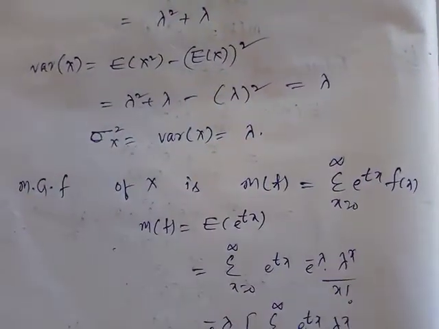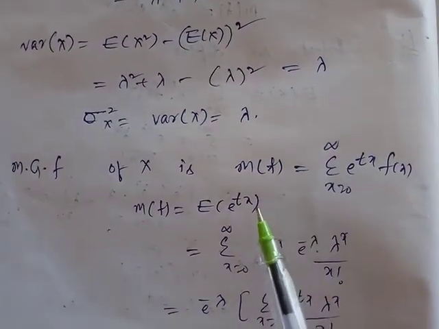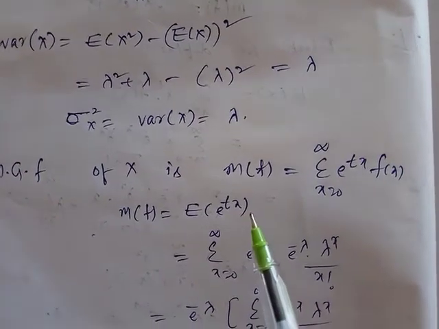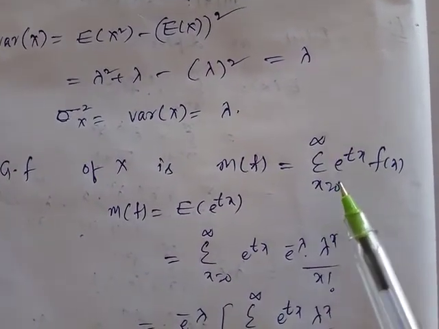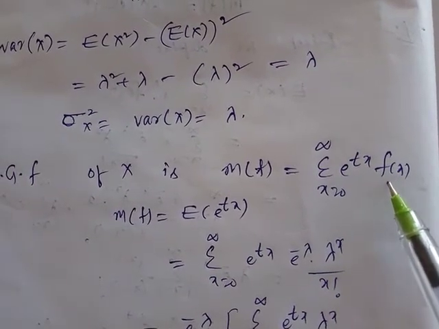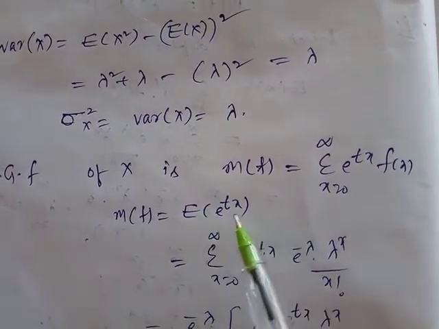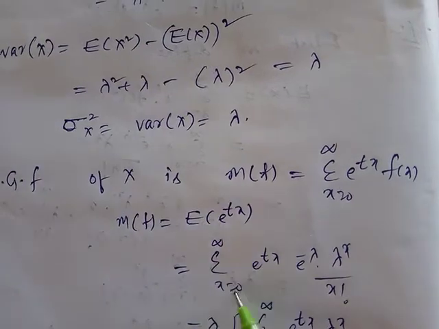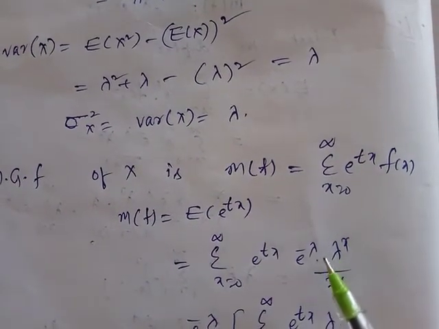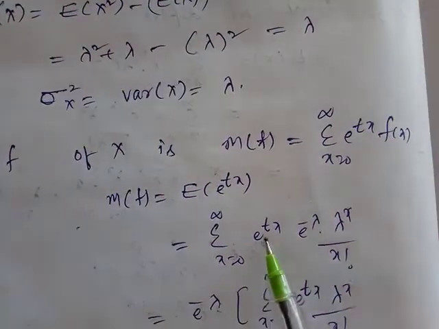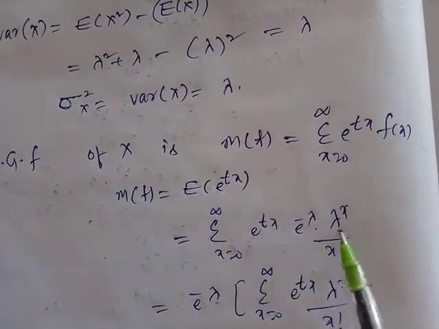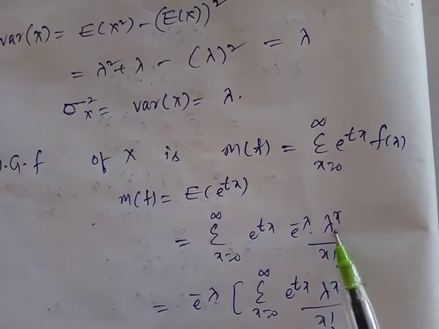Next we have to show that the moment generating function is equal to exponential of lambda into e power t minus 1. The moment generating function equals the summation from x equals 0 to infinity of e power tx into f of x. So lambda power x and e power t whole power x, these two terms have equal powers.